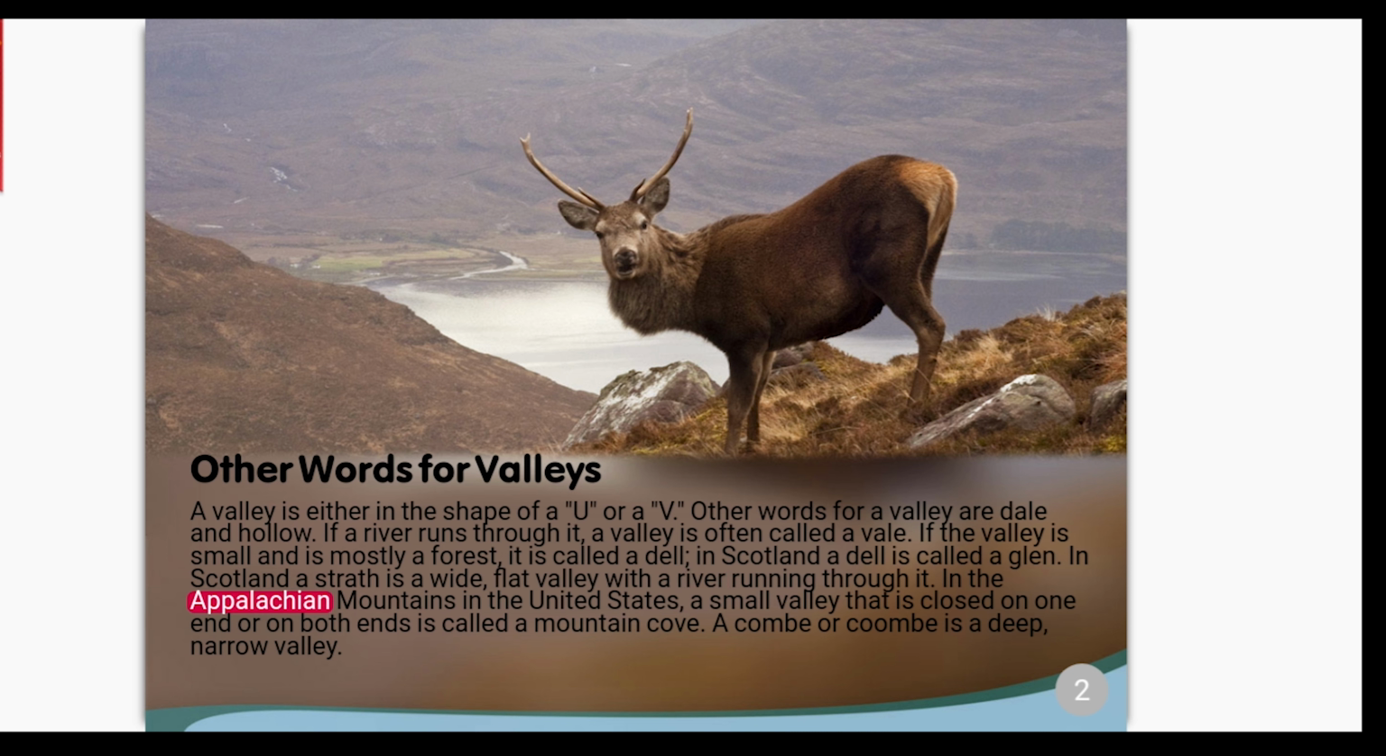In the Appalachian Mountains in the United States, a small valley that is closed on one end or on both ends is called a mountain cove. A combe or coombe is a deep, narrow valley.